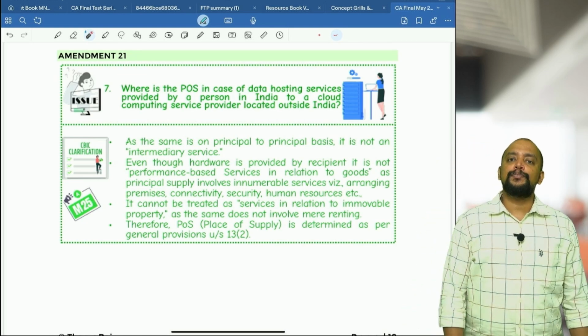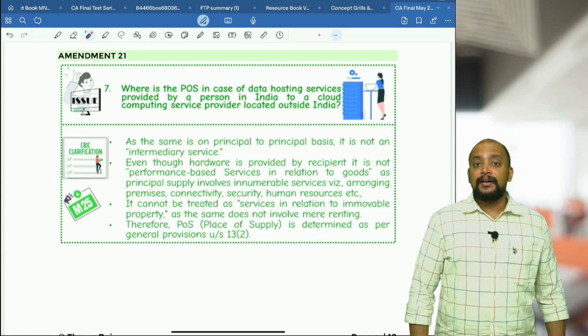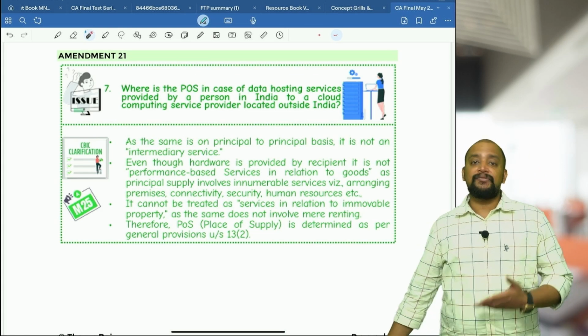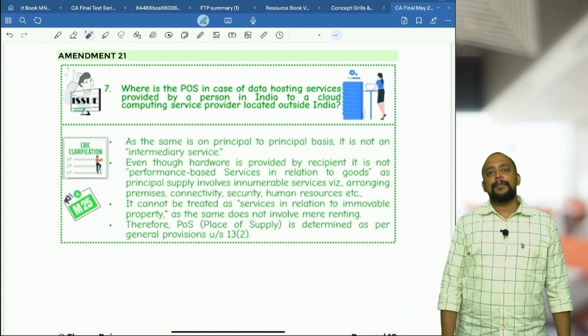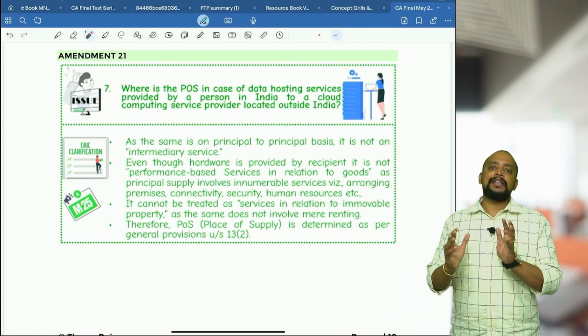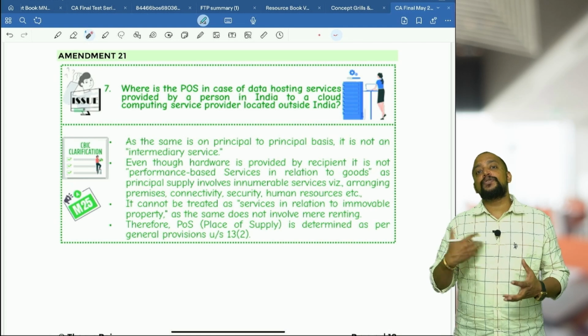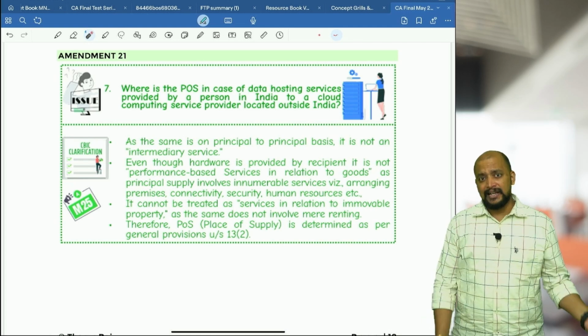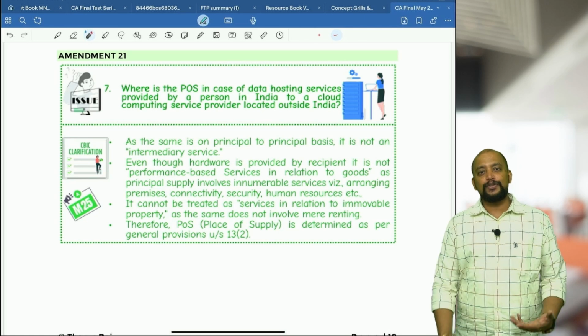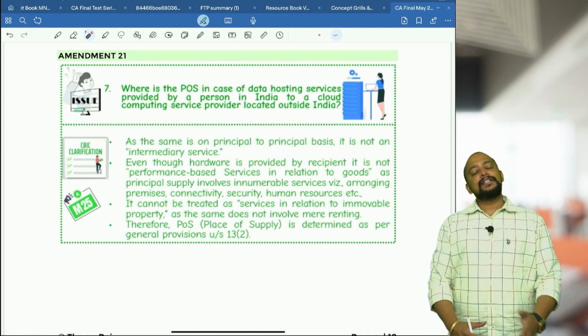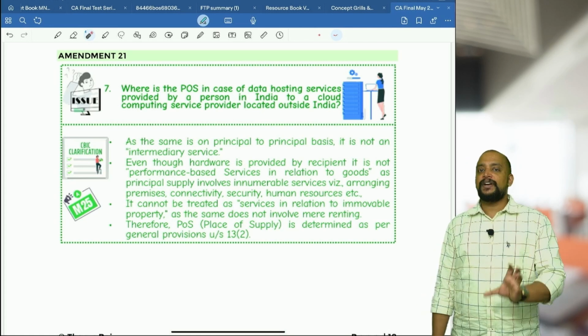Netflix is a cloud computing platform, and so the people who watch Netflix will be the individuals. Okay, now in this case, one person will be there who will be providing the data hosting services, because Netflix cannot directly put it into Google Drive and share the Google Drive link with you. So some data hosting is required. For the sake of that, one data hosting service provider will be there.